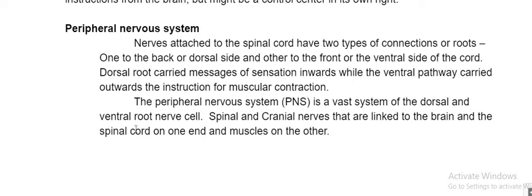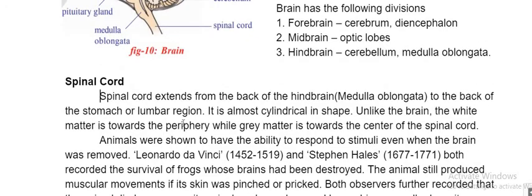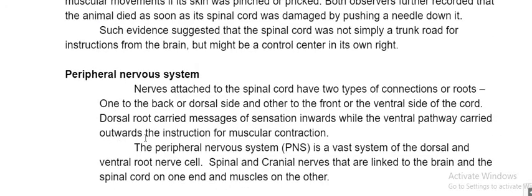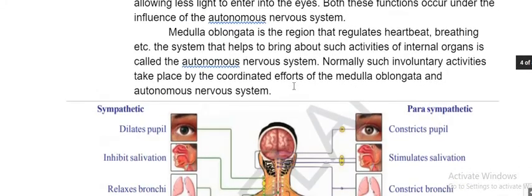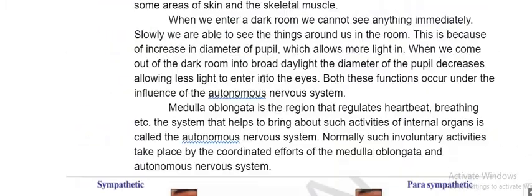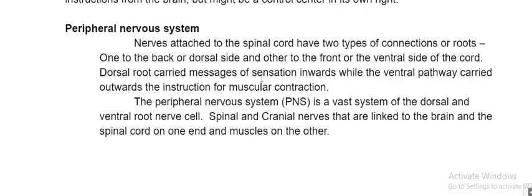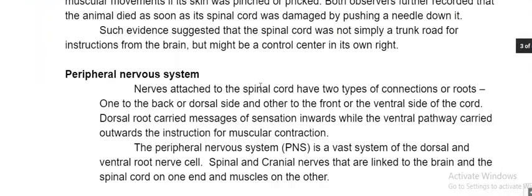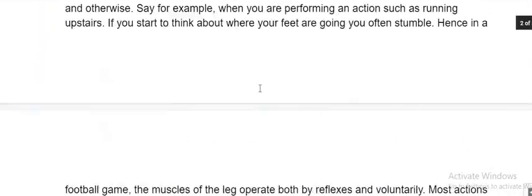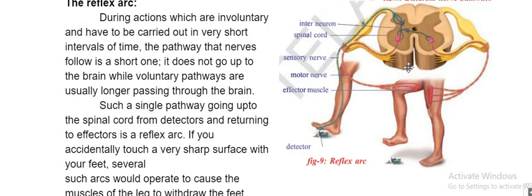Peripheral nervous system. In the peripheral nervous system, what will come? First we will see about the spinal cord. Did you see the diagram? Here you see the diagram. We have seen it like this only.